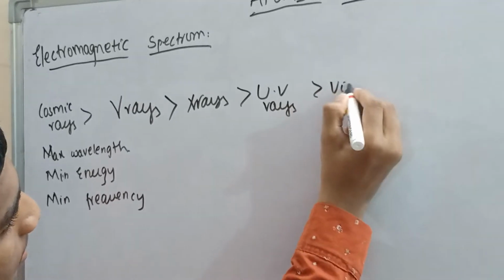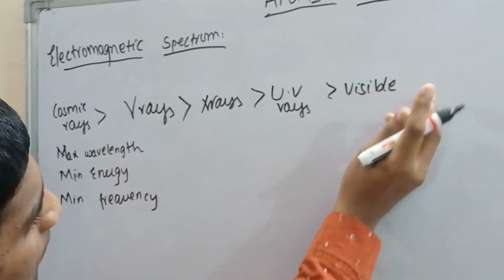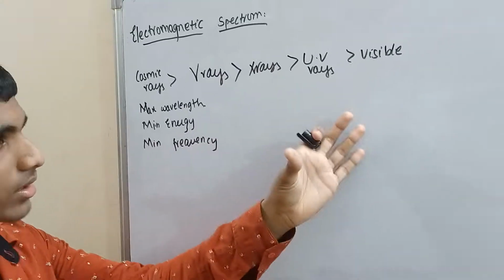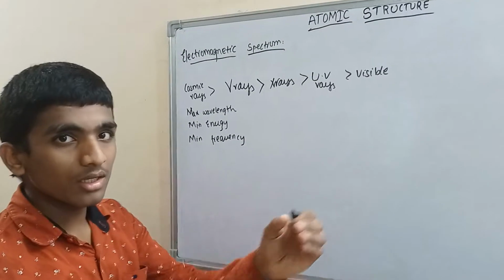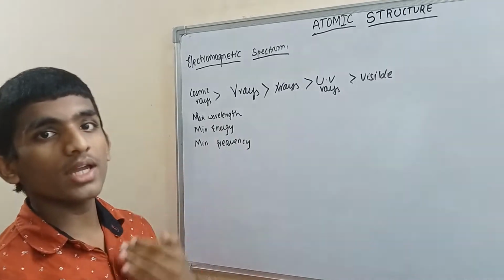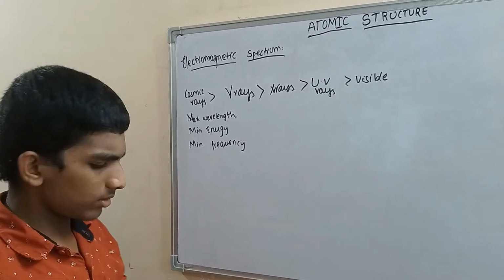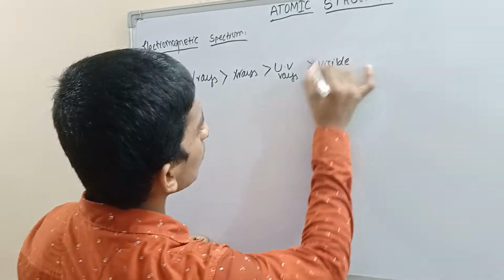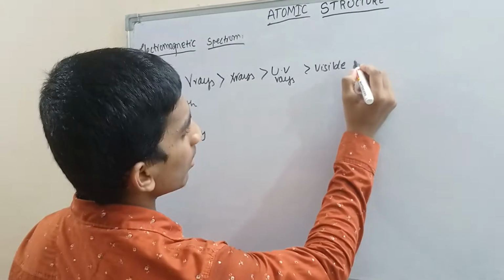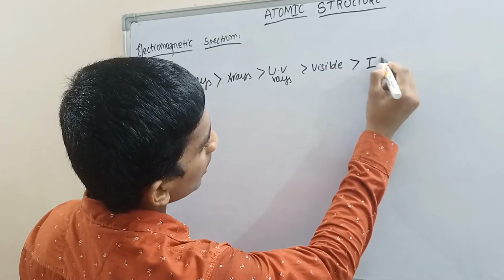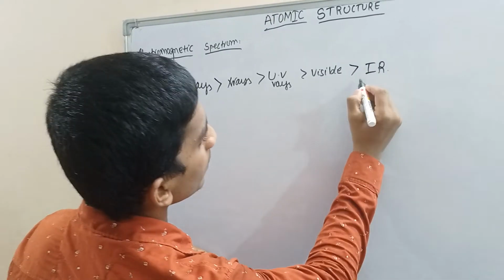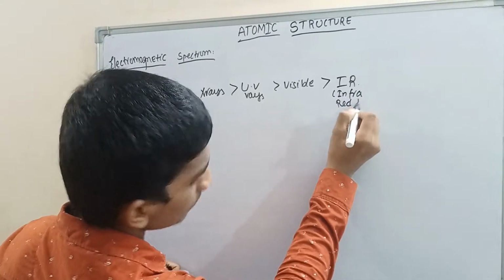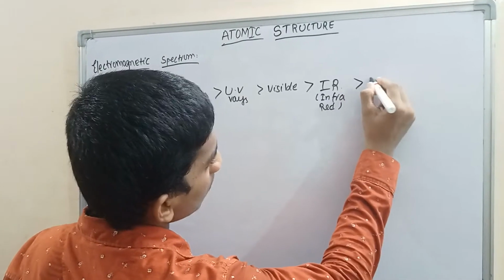Next, visible. What are visible rays? The electromagnetic radiations which we can see with our naked eye, meaning yellow, green, orange, red, blue, pink, many colors. All this comes from the visible region. Next, infrared. I'll represent it as IR, infrared rays. Next, microwave.